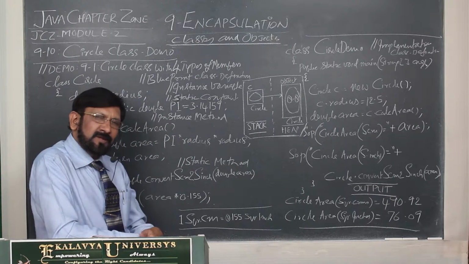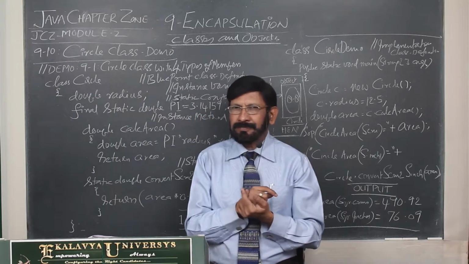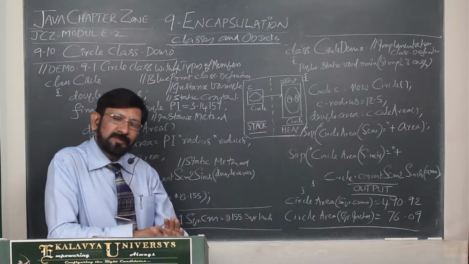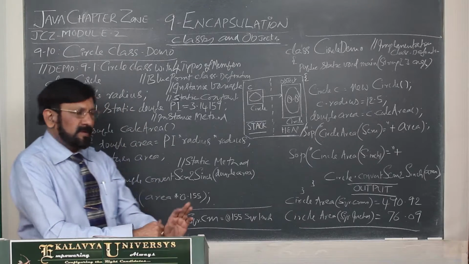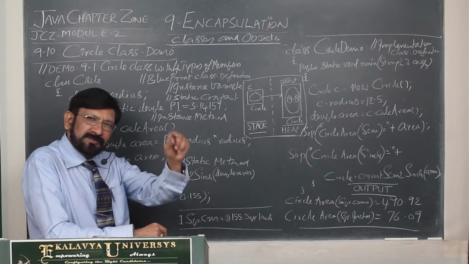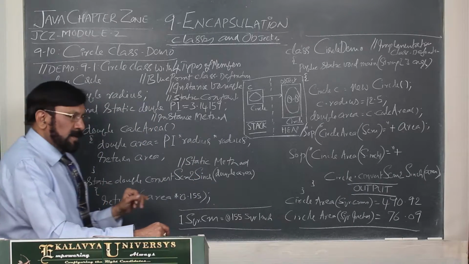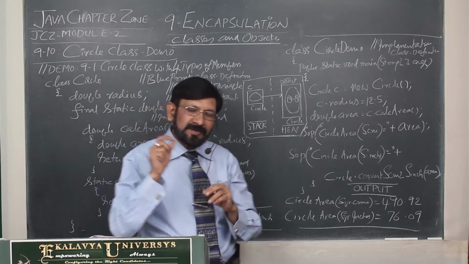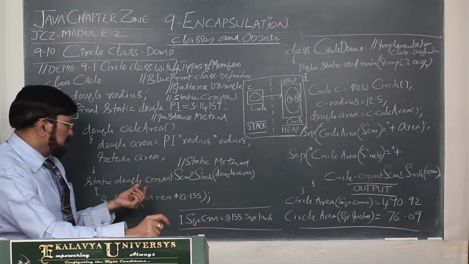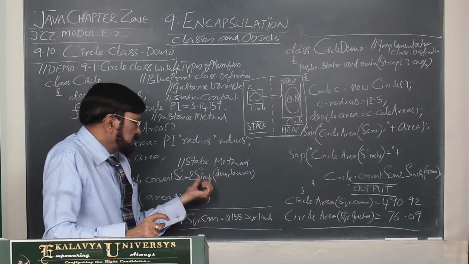Thereafter, what calculations do we have to make? One is we have to calculate area. For calculating area, one instance method we have to define. Thereafter, for converting the area in square centimeters into square inches, we have to define a method. That method is different, like a utility method. That's why we can define a static method, that is, convert square centimeters into square inches.